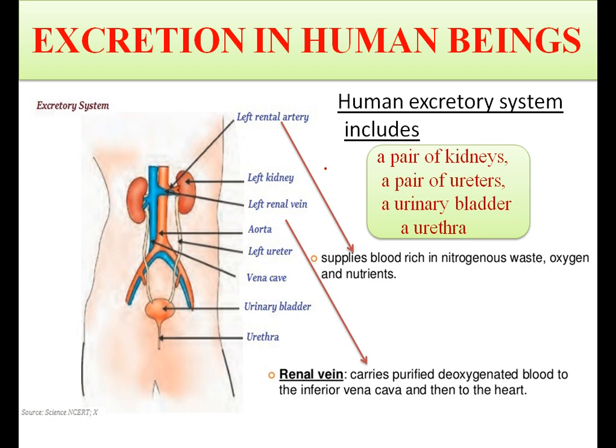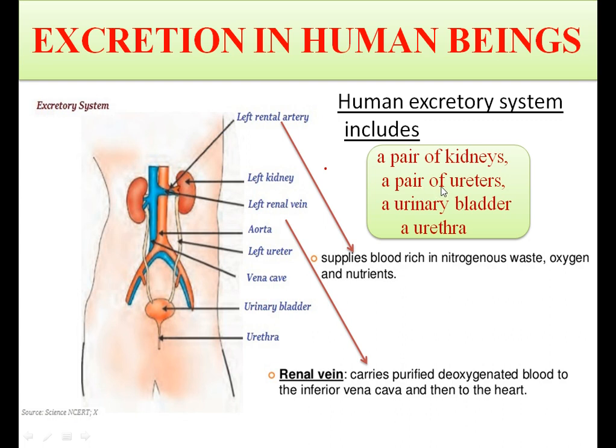The function of the kidney is to remove poisonous substances, that is urea and other waste salts, and excess water from the blood and excrete them in the form of yellowish liquid called urine.